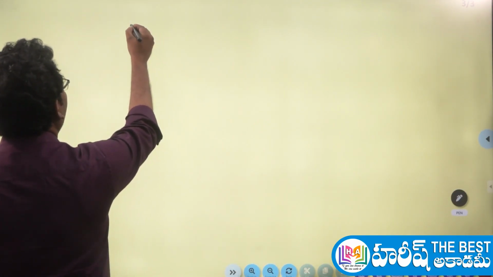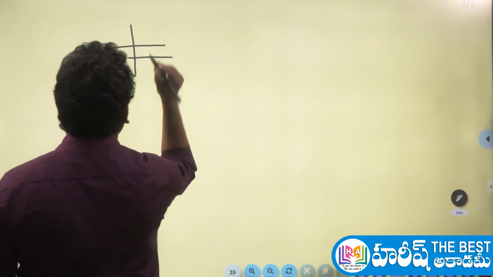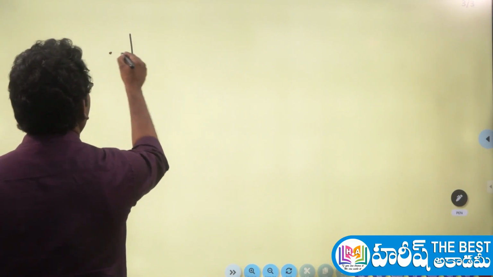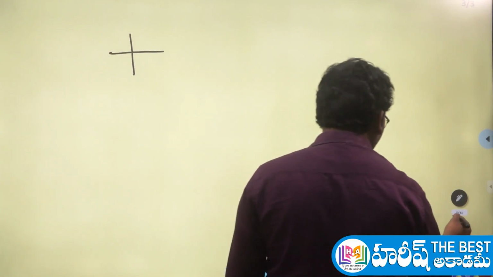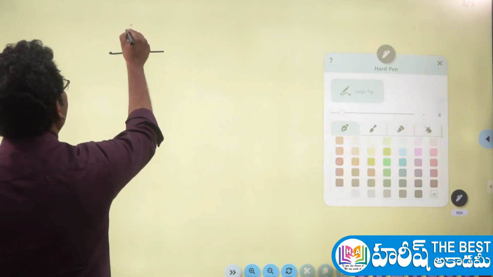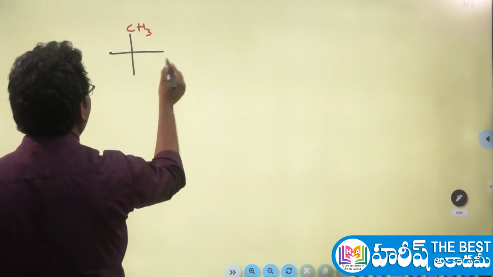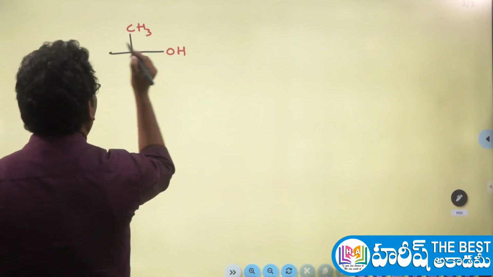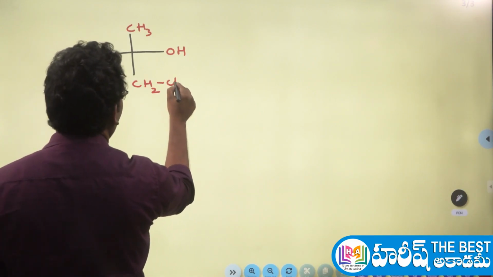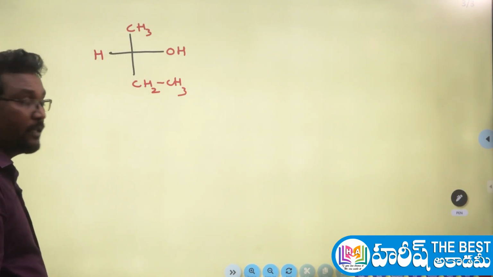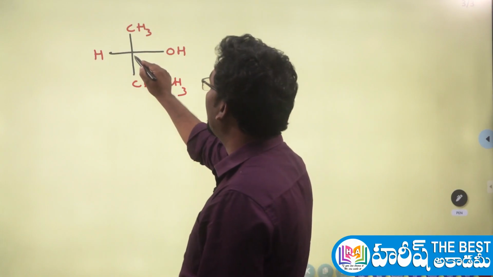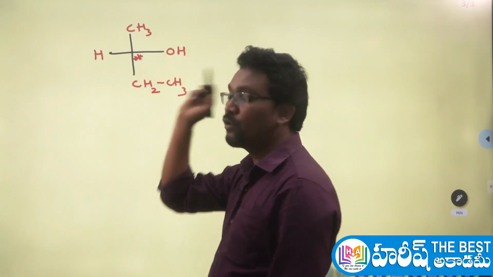For example, consider this molecule, and let me write some different groups here. Let me take CH3 here, a hydroxy group here, hydrogen here, and CH2CH3. These are the groups I am taking in this molecule. We know that this carbon is absolutely a chiral carbon atom because it is attached to 4 different groups.